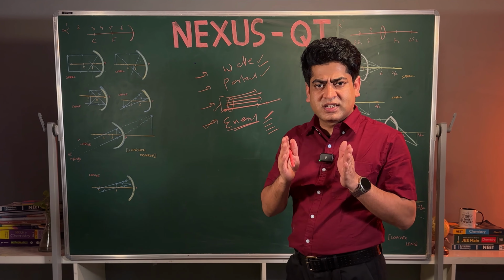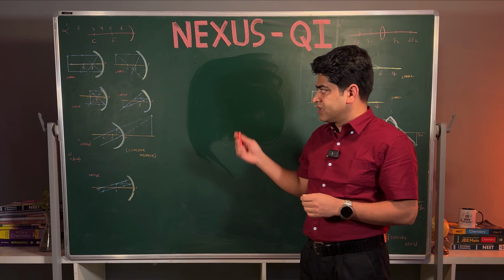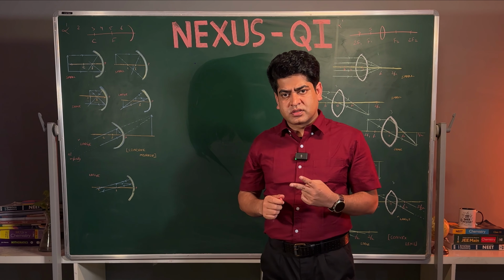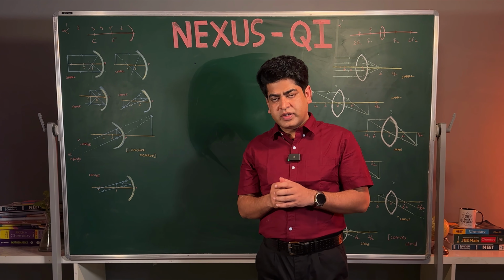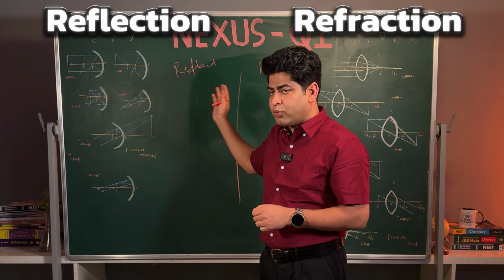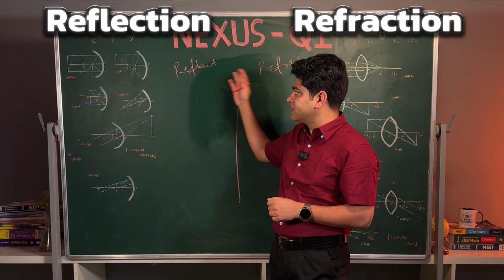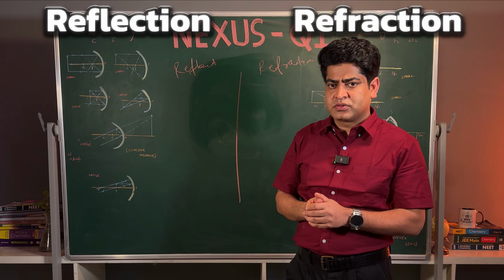Now, why is light so complex? The reason is that we have to understand only two things. Entire light is based on only two concepts. One by one we are going to see. First, something called reflection and something called refraction. These are two different words, reflection and refraction. This is the key point of the chapter. If you understand these two terms, light will finish as soon as possible.